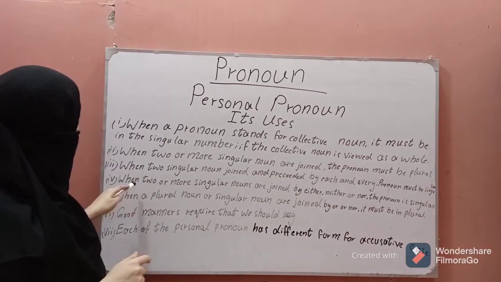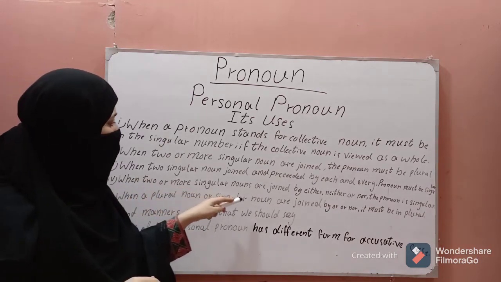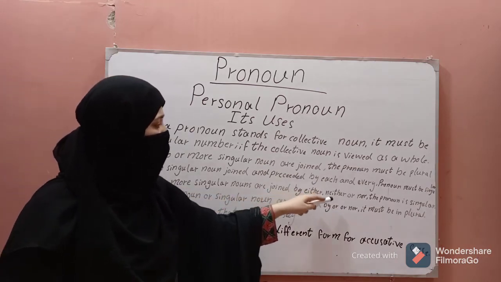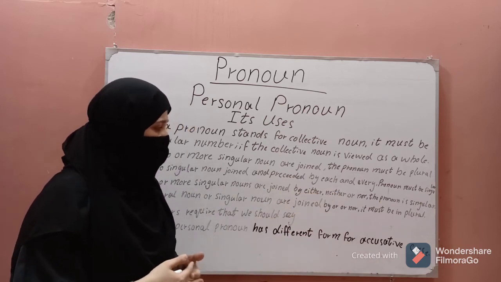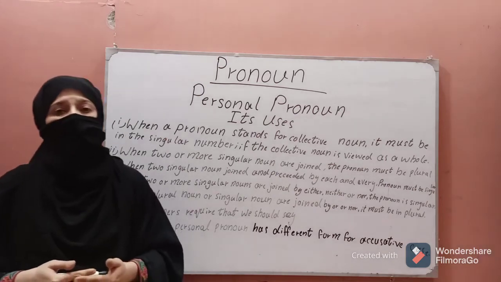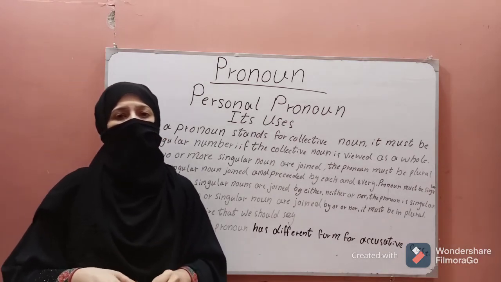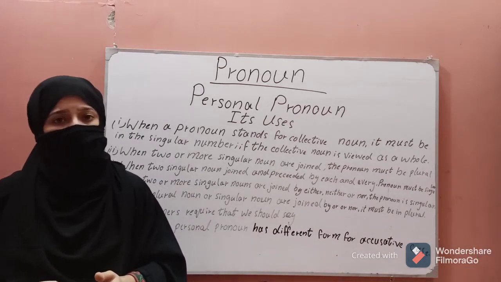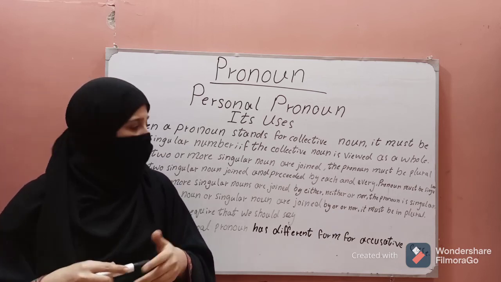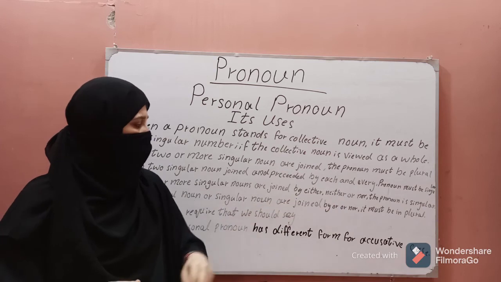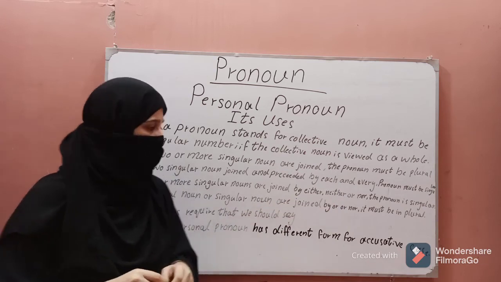And the other use is that when two or more singular nouns are joined by either, neither, or nor, the pronoun is singular. For example, either Ali or Adnan must lend his hand.